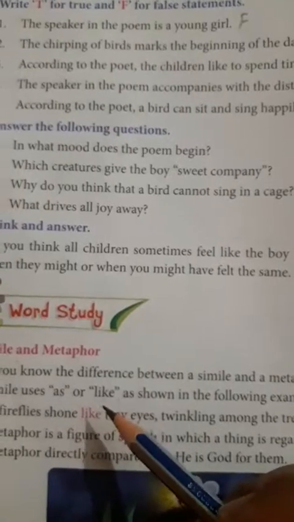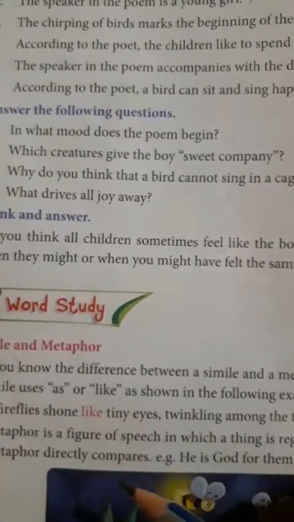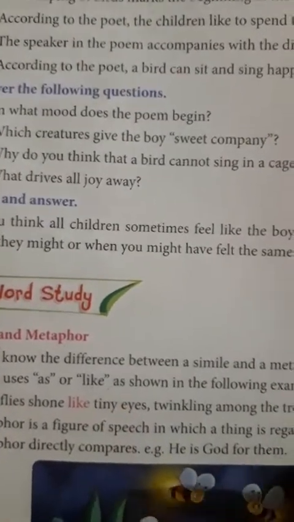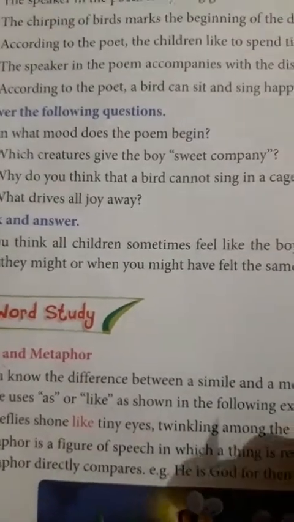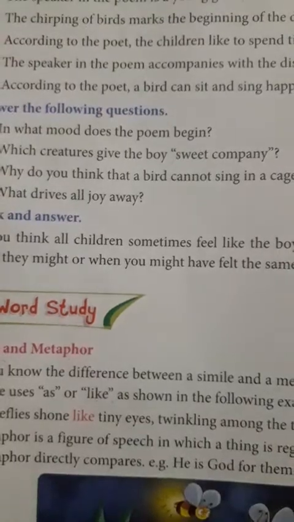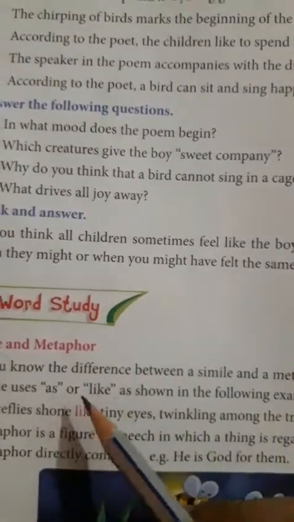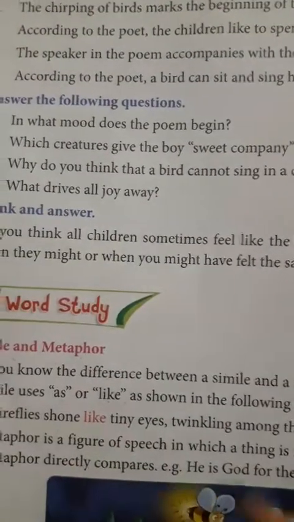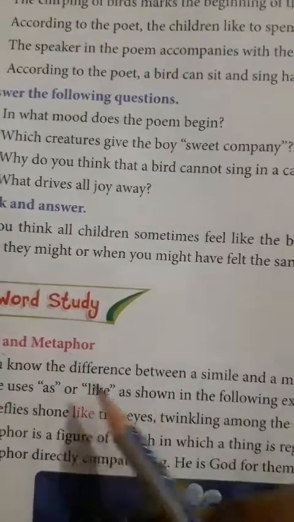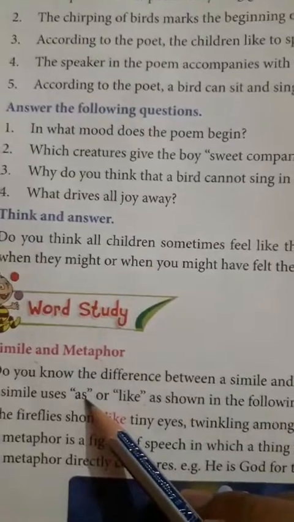Don't we used to say, as busy as a bee? Here, as busy as a bee means he is busy, compared with a bee. He is as brave as a lion, so his braveness is compared to the lion. All these are examples of the simile.